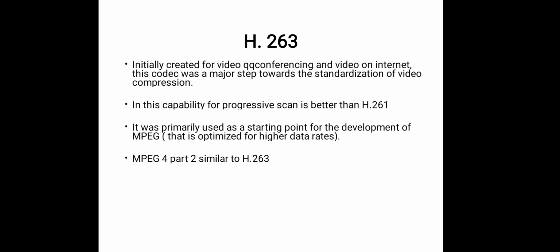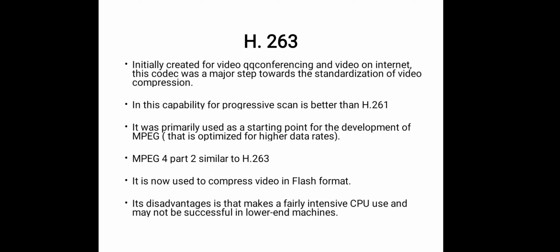MPEG-4 Part 2 is similar to H.263. It is not used to compress video in a Flash format, and it has a disadvantage that it makes fairly intensive CPU use and may not be successful on lower end machines.